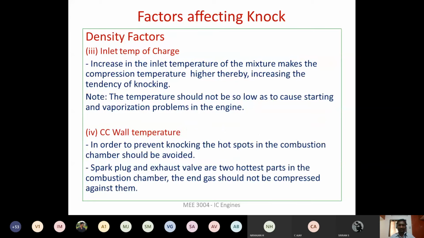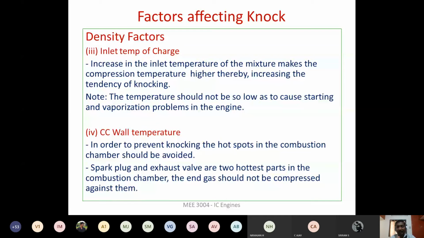Then the other factors. If the inlet temperature of the charge is higher, when the air fuel mixture enters the engine cylinder at a higher temperature, what will happen? The auto ignition temperature will be reached quickly. Let us say the combustion has started and the flame is advancing towards the unburned air fuel mixture. Already during the intake itself, its temperature was higher. Now there is heat transfer from the advancing flame to the unburned air fuel mixture, so it will reach the auto ignition temperature quickly, and it will lead to knocking.